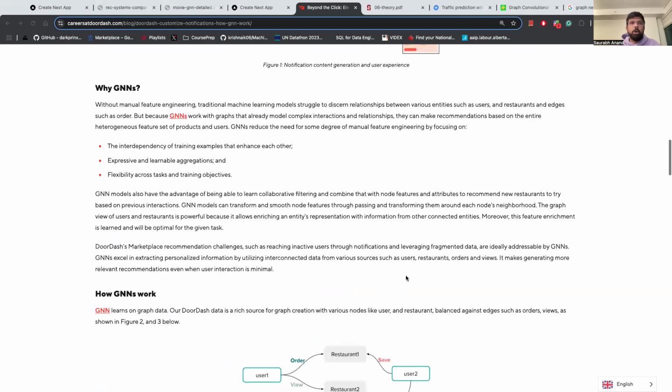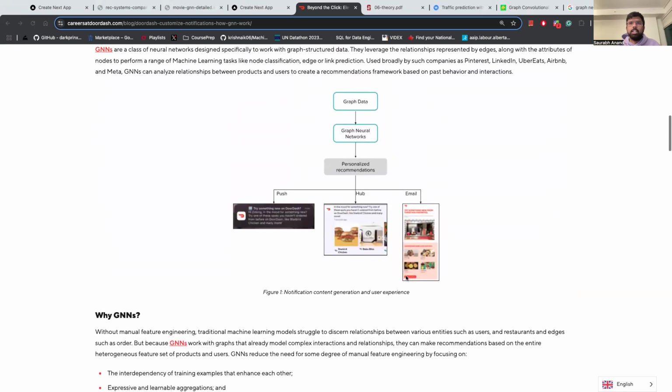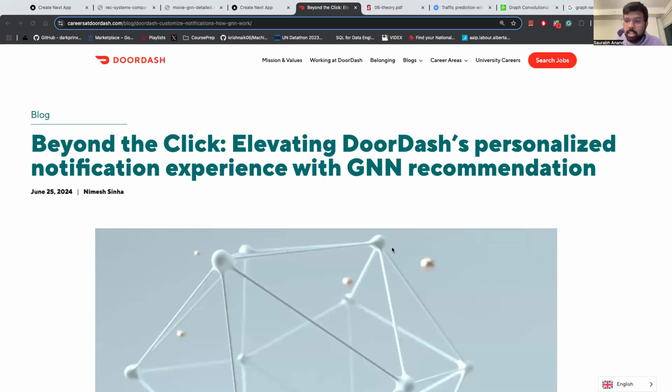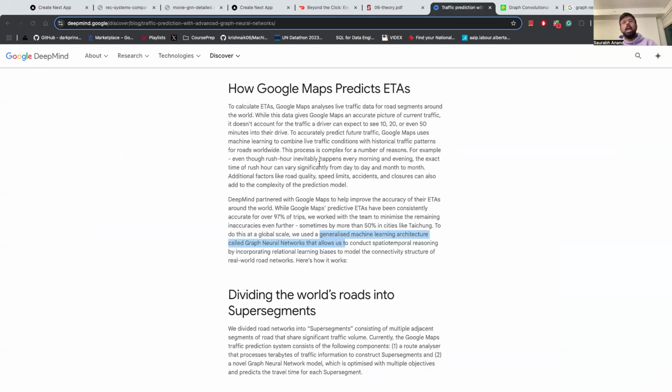So yeah, this was it from this blog, and this is how we could understand how DoorDash is using graph neural networks. The popularity of graph neural networks is increasing a lot these days, as I have seen from the research I have done. Even DeepMind is using graph neural networks in Google Maps to provide accurate estimated times of arrival. DeepMind partnered with Google Maps to improve the accuracy of ETAs around the world.